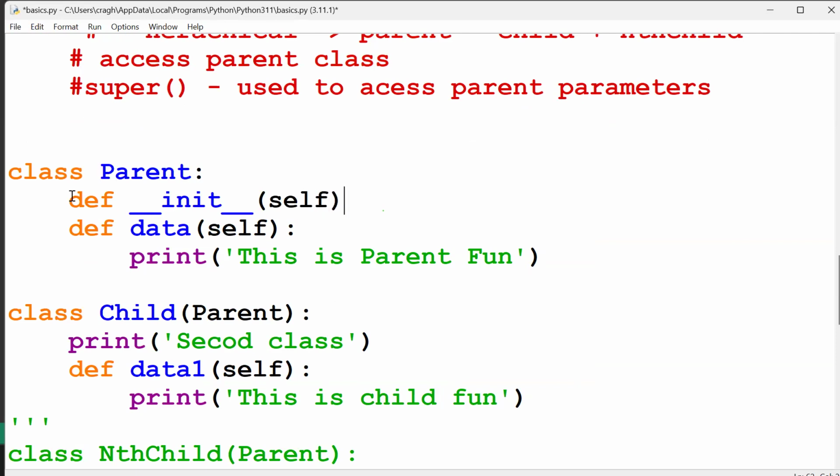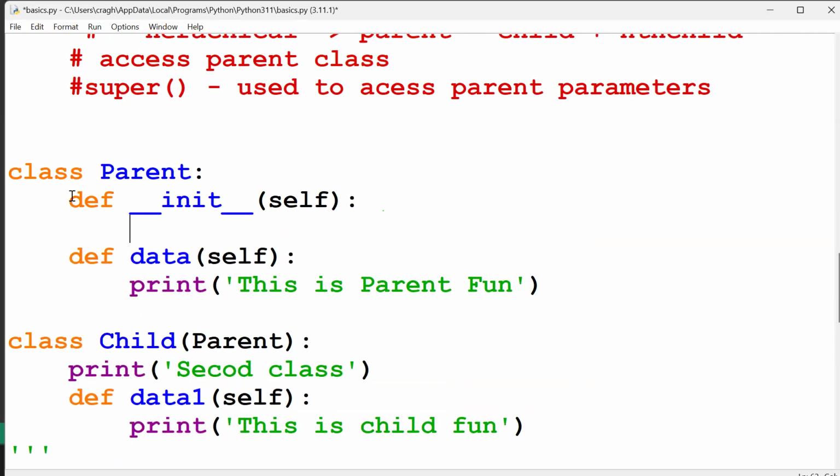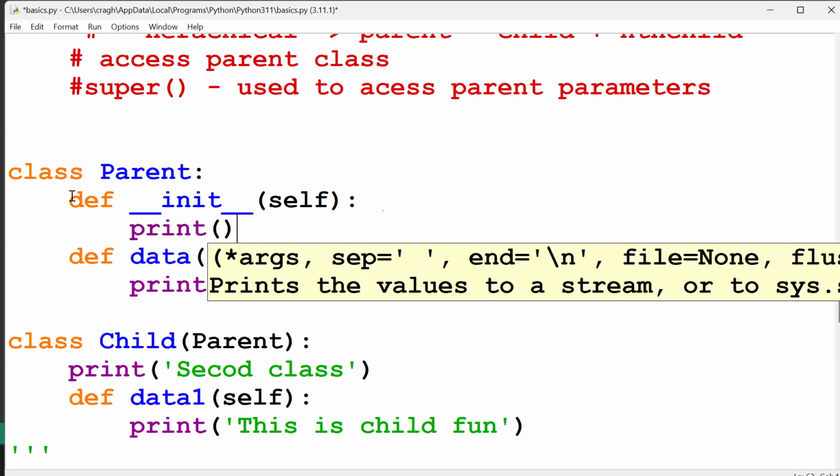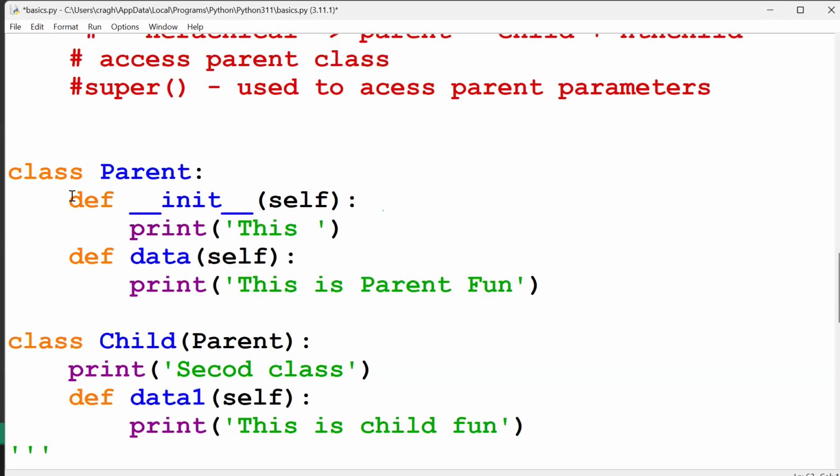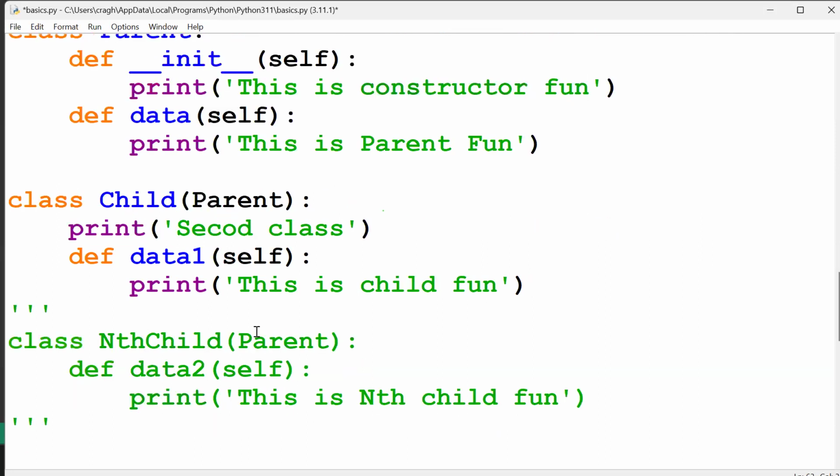Then I will pass a print statement, this is constructor function. I just created one basic constructor function. And in child component, I derived the parent class over here. And now which is the object now?